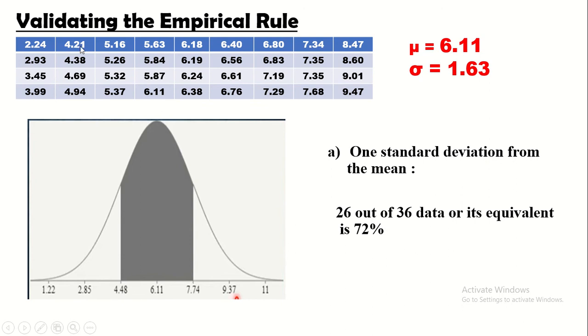Okay, so bibilangin natin ang mga data na mula sa 4.48 hanggang 6.74. Okay, kasi para malaman natin na 72% daw, na 26 daw sa ating mga data out of 36 ay nandito sa ating normal curve or normal area.